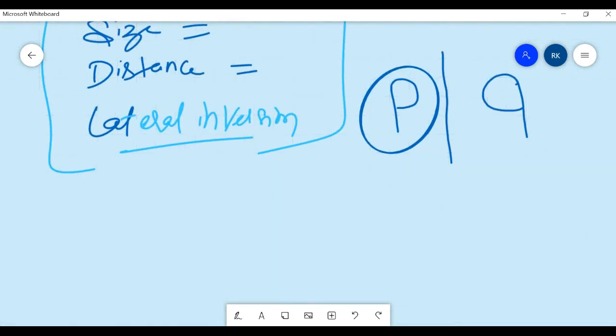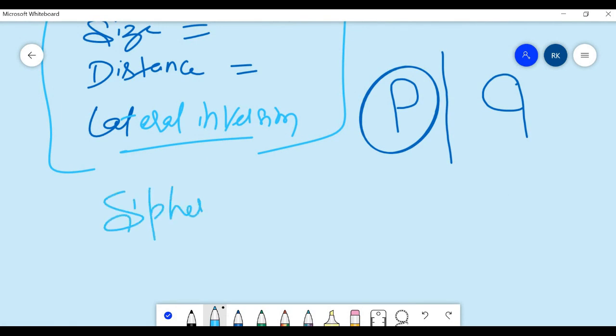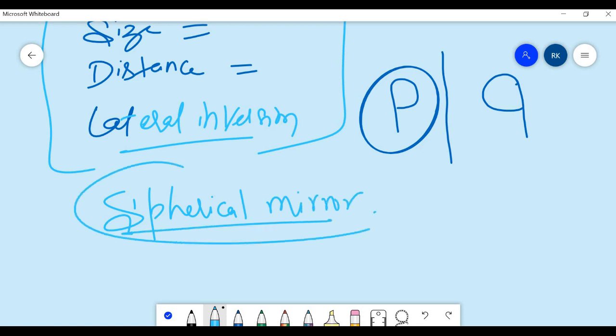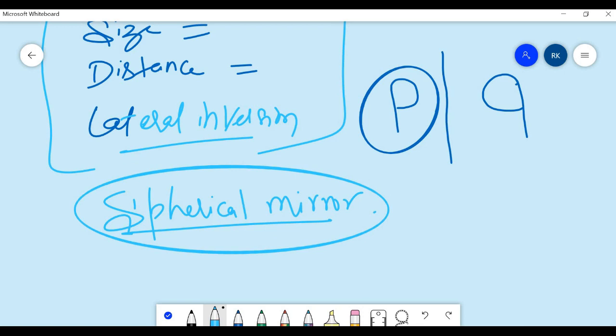Now one more thing that we want to discuss is the spherical mirror. Okay, we will start this topic in the next class, and we'll study the image formed by the spherical mirror. The task for you is to just remember the law of reflection.